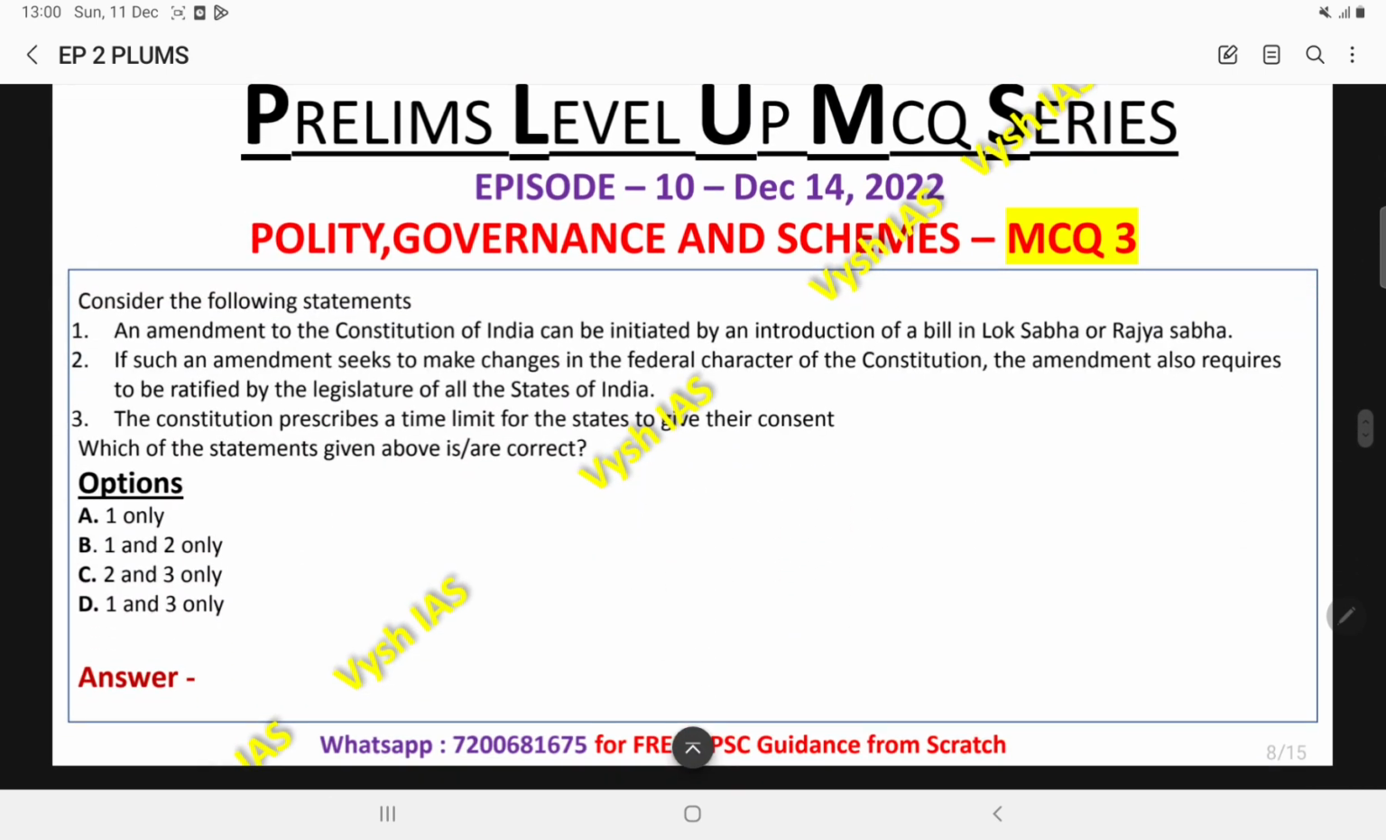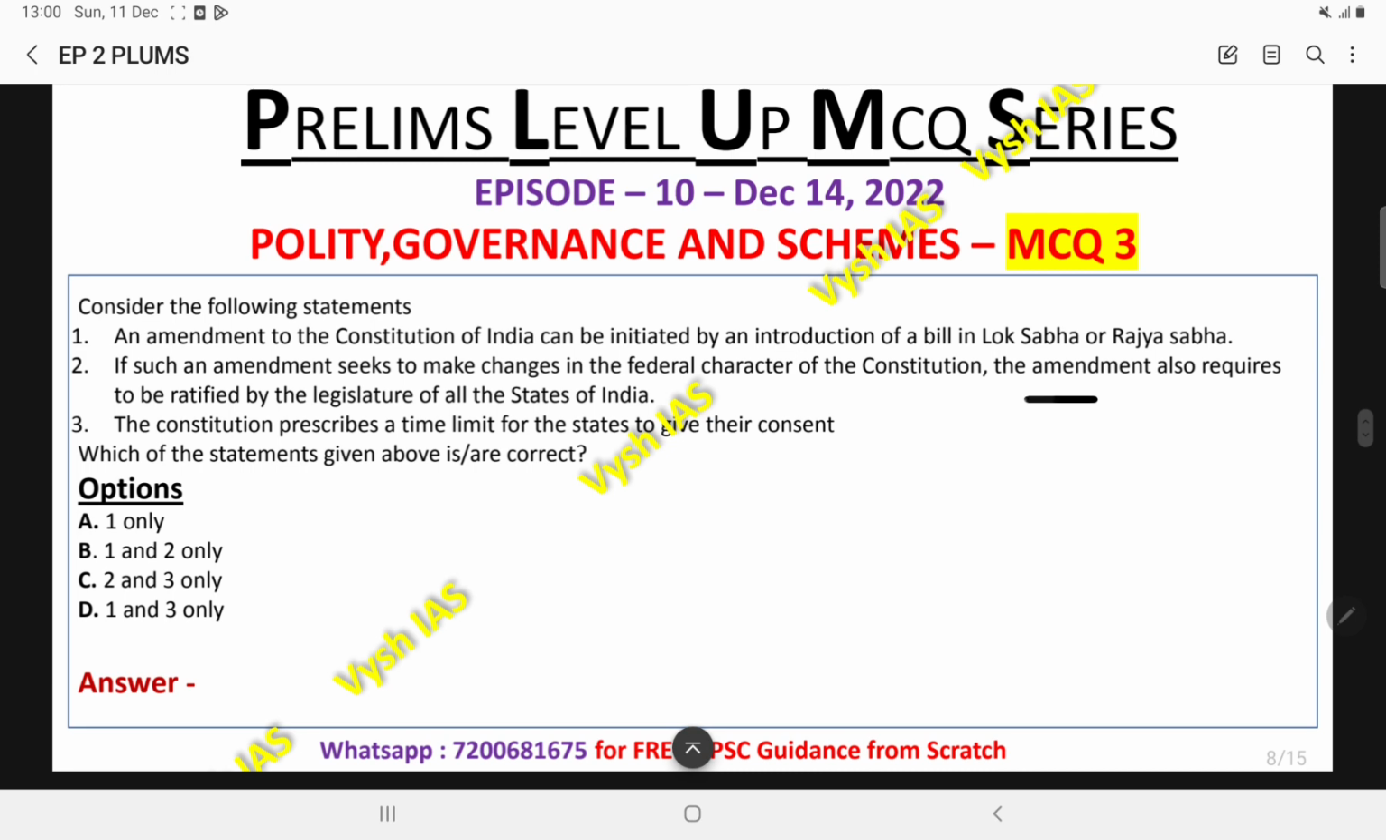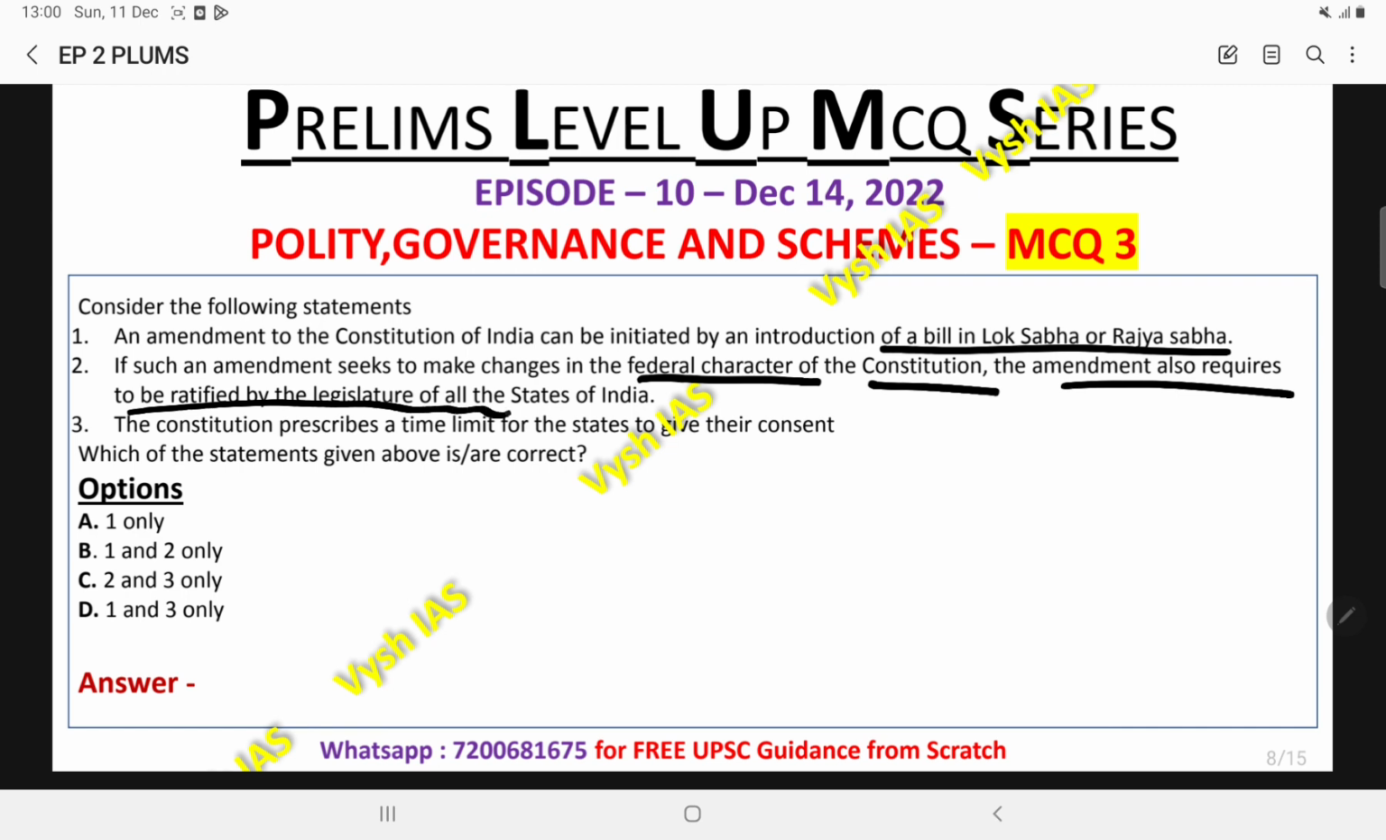Then coming to the third question. An amendment to the Constitution of India can be initiated by the introduction of a bill in Lok Sabha or Rajya Sabha. The second statement reads, if such an amendment seeks to make changes in the federal character of the constitution, the amendment also requires to be ratified by the legislature of all states in India. And the third statement reads, the constitution prescribes the time limit for the states to give their consent.